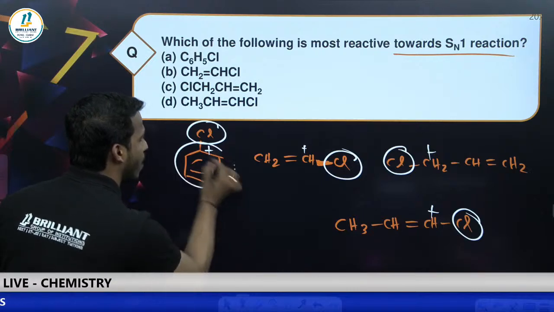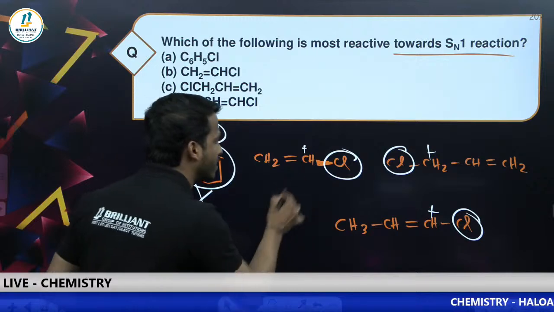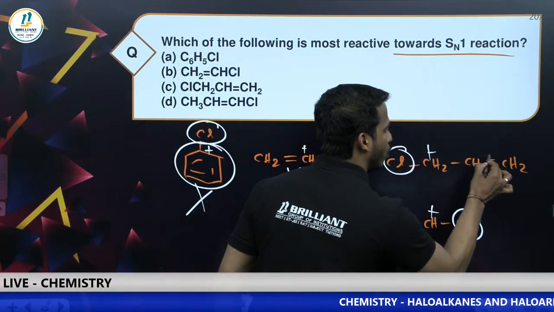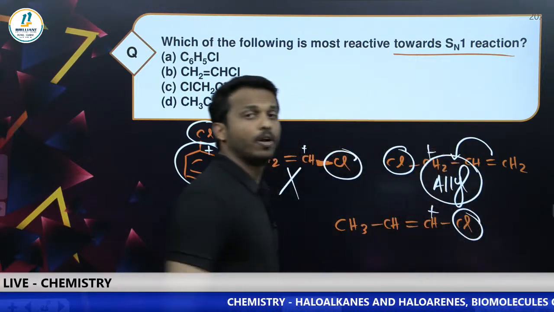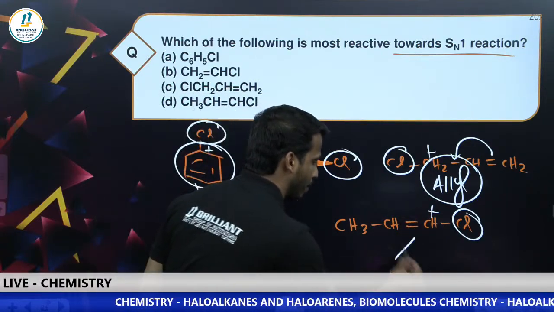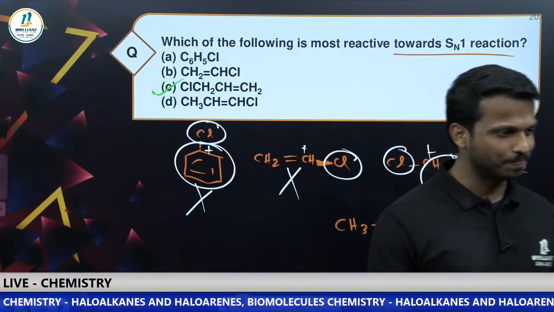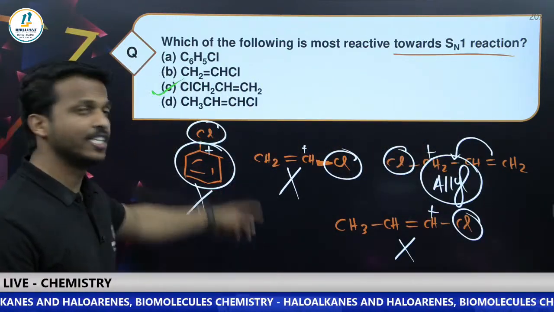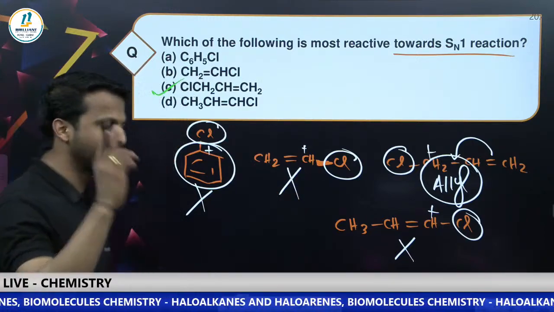Dear all, this is the phenyl carbocation, unstable, cut. This is the vinyl carbocation, unstable, cut. This is our allyl carbocation. It is stable due to resonance. Here, double bond and positive charge are on the same carbon, unstable. So, dear all, I am going with option C. How many of you answered option C? Option C is allyl, option B is vinyl. Allyl carbocation is more stable than vinyl carbocation. Please be careful about it.